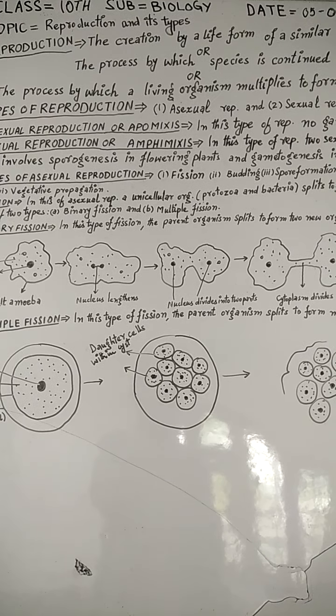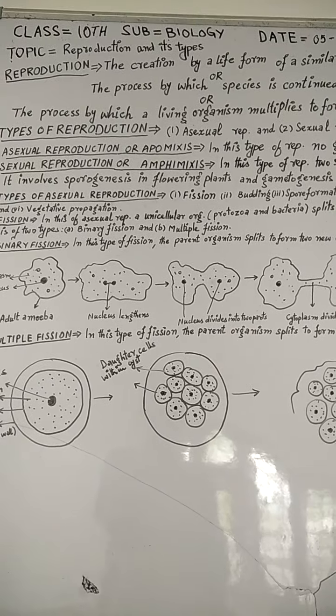I am delivering a lesson from subject biology for class 10th. My topic is reproduction and its types. It is from chapter of class 10th. How do organisms reproduce? First of all, I will discuss what is reproduction.